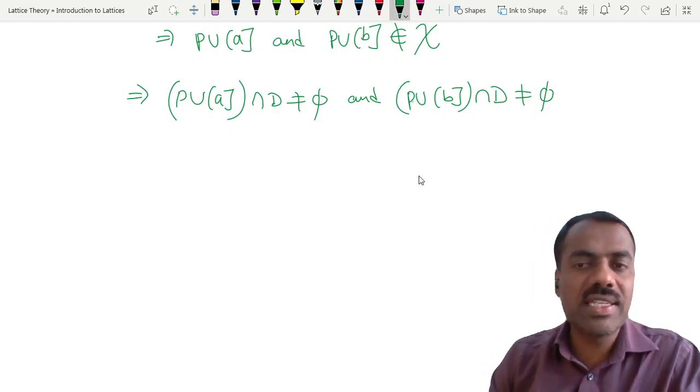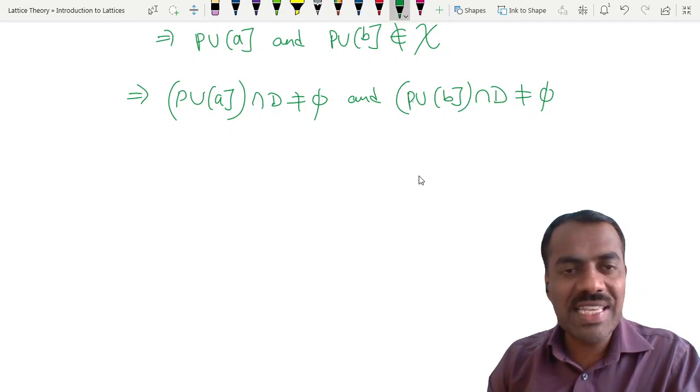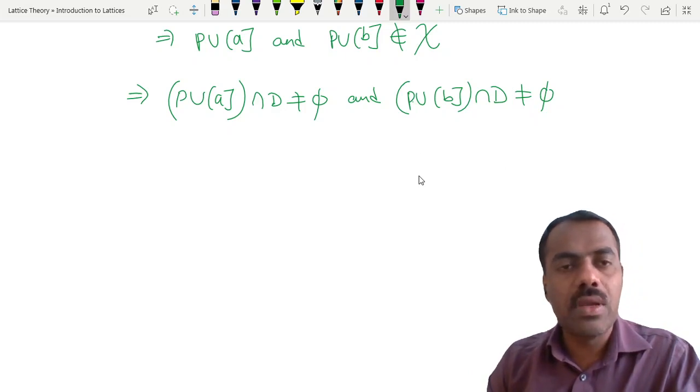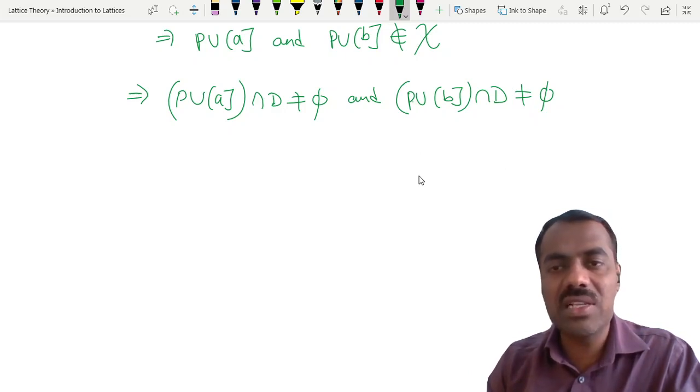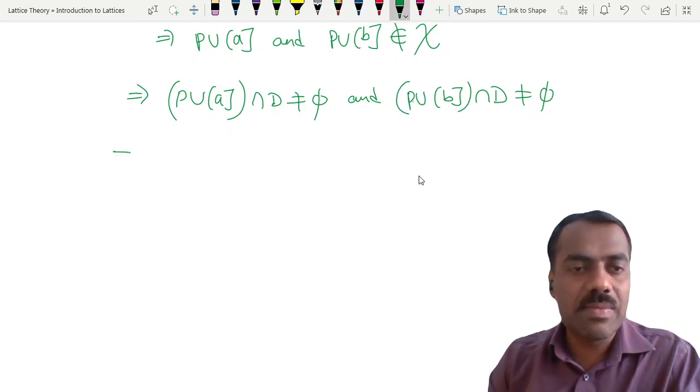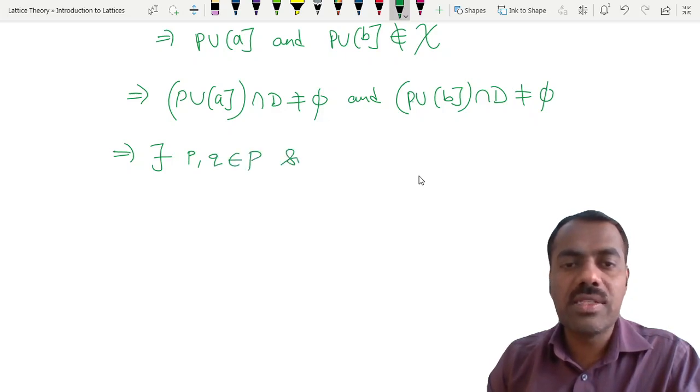So therefore their intersection is non-empty. When we say that something is non-empty, there exists an element here which is also in D. Similarly, there exists an element here which is also in D. Right? This implies there exists some p, q belonging to P such that